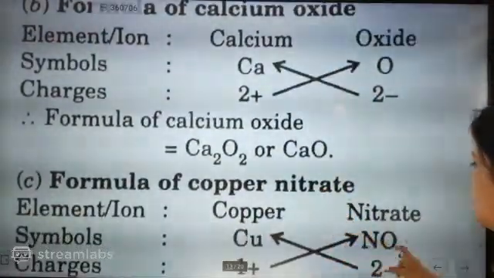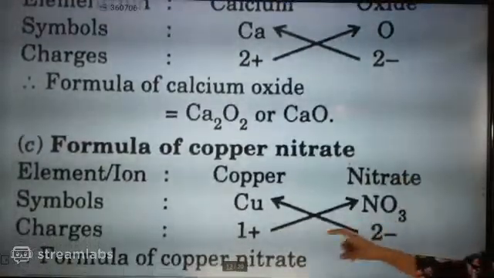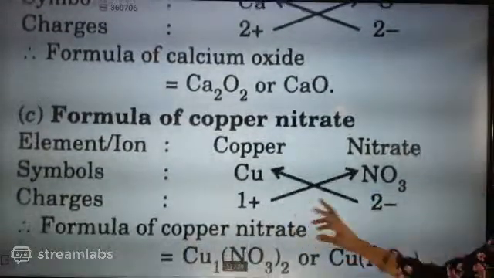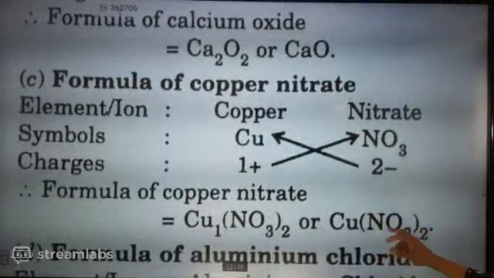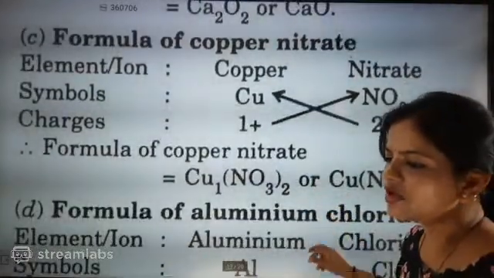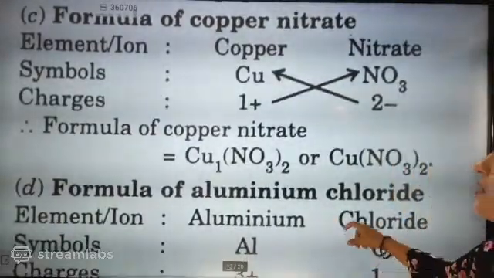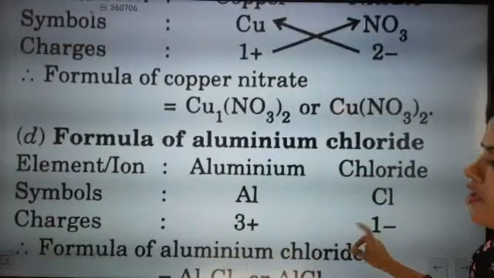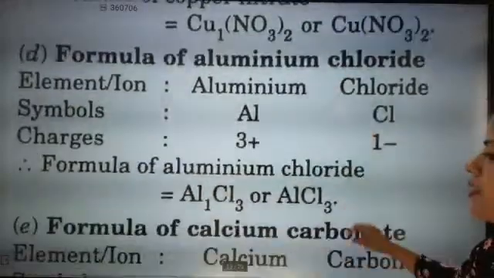Copper nitrate, NO3 is 1 minus and copper is 2 plus, so it is exactly going to come as Cu(NO3)2. Next is aluminium chloride, aluminium is 3 and chlorine is 1, so AlCl3.